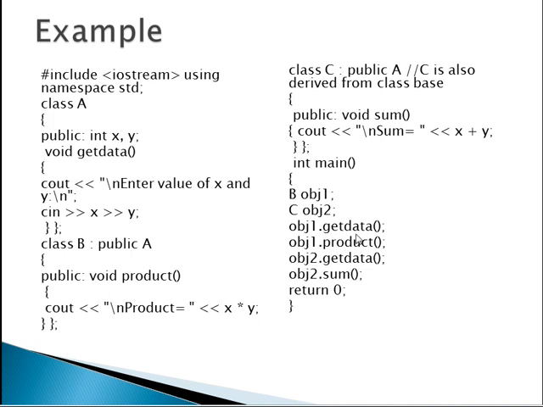Object1 dot get data: we are accepting the data by using the get data function through object1. Next, object1 dot product. Then object2 dot get data: by using the second class object, we are accessing the data of the parent. Then object2 dot sum. This is the sum.